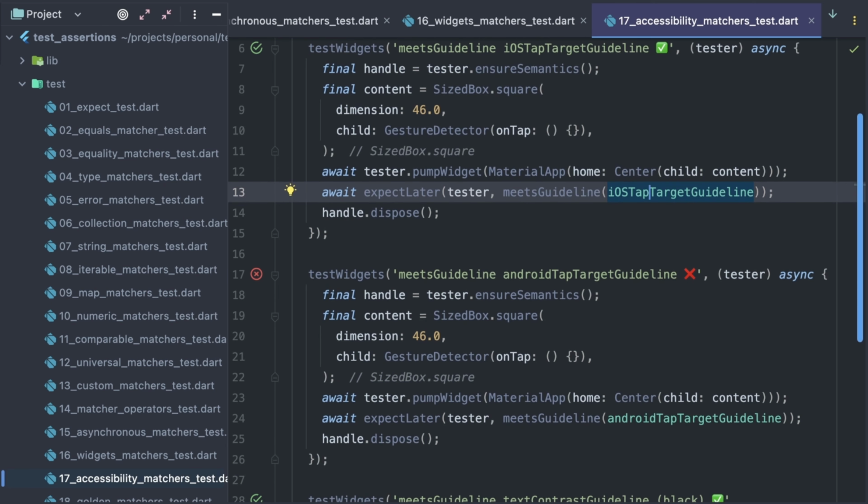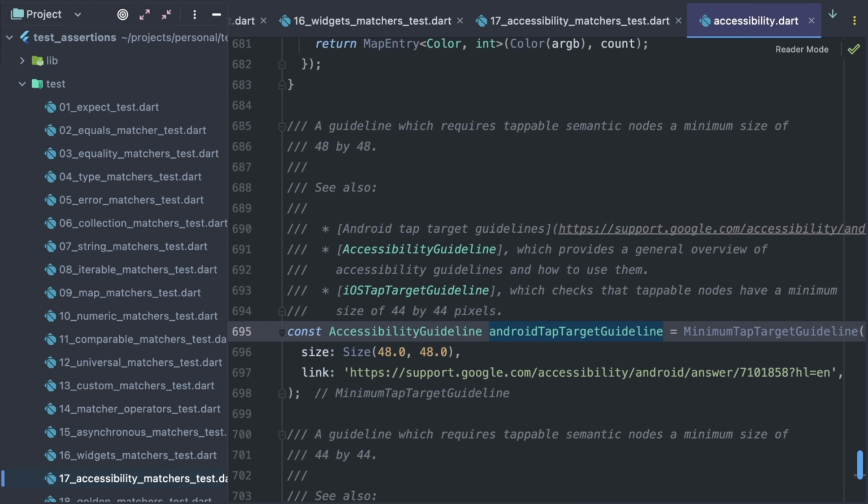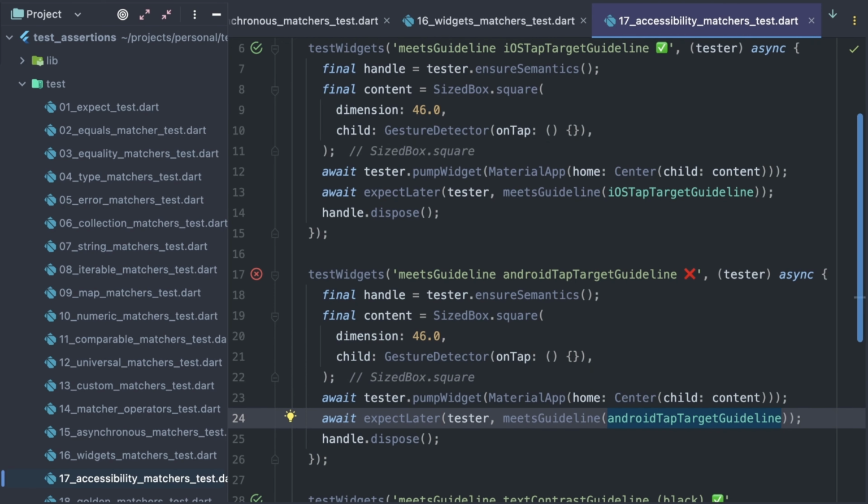Let's check a similar test. The widget tree is completely the same, a 46 by 46 gesture detector, but this time I use Android Tap Target Guideline, and the documentation says it requires tappable semantic nodes a minimum size of 48 by 48. Our tap area is smaller and thus this test fails.